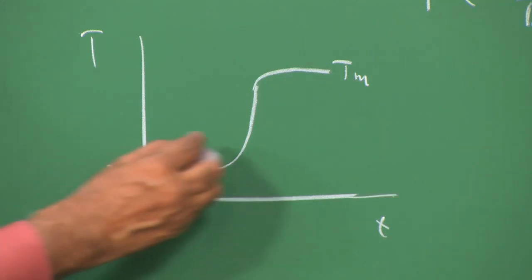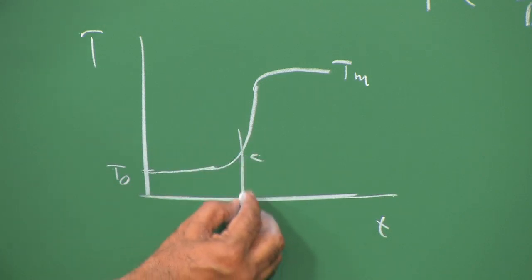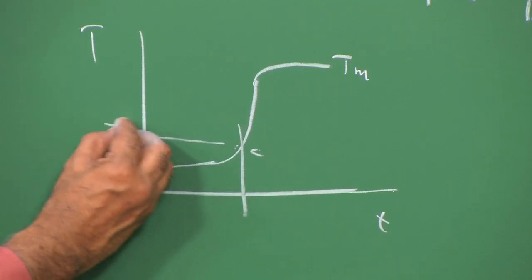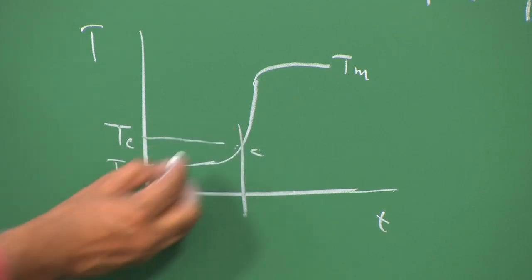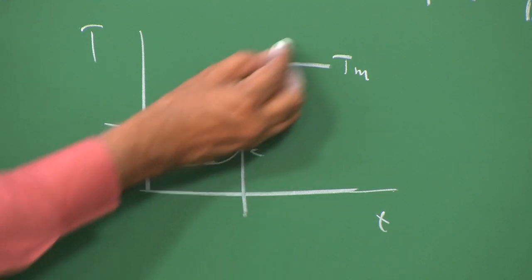Therefore, we find that till the time the critical condition is reached, that means the temperature is Tc, there is hardly any reaction, and chemical reaction starts here at a high value.